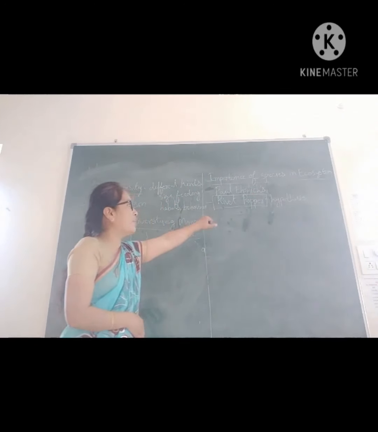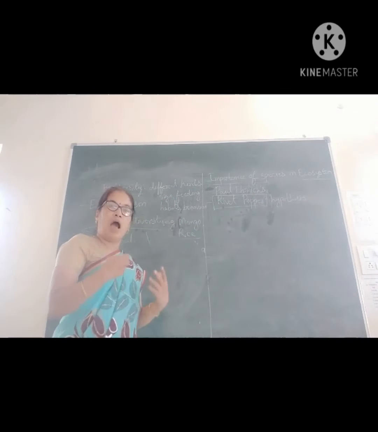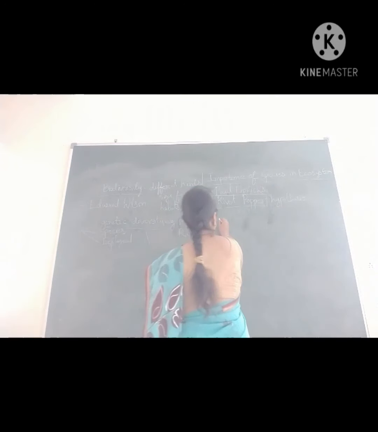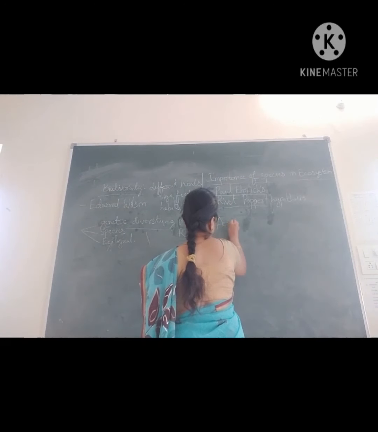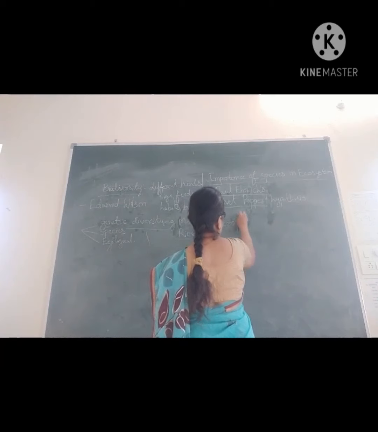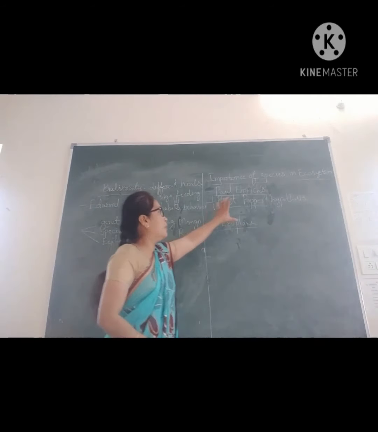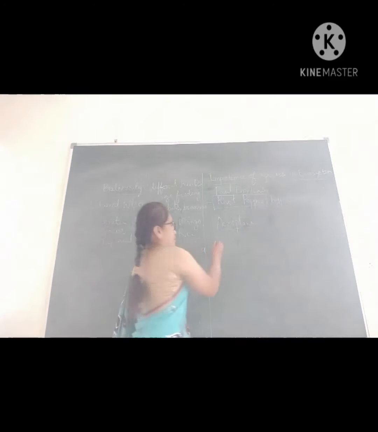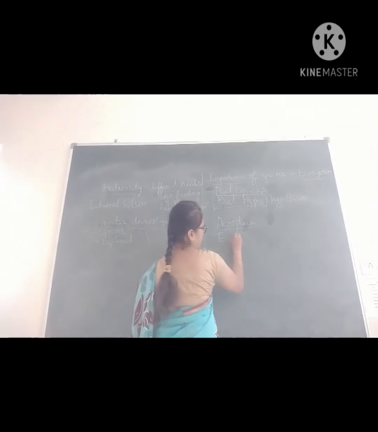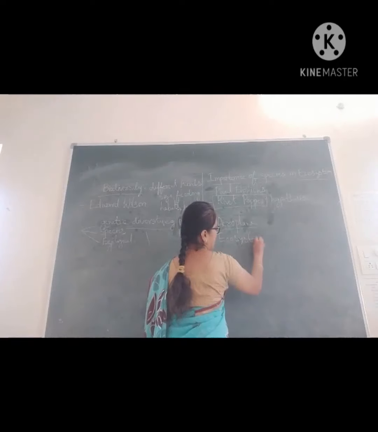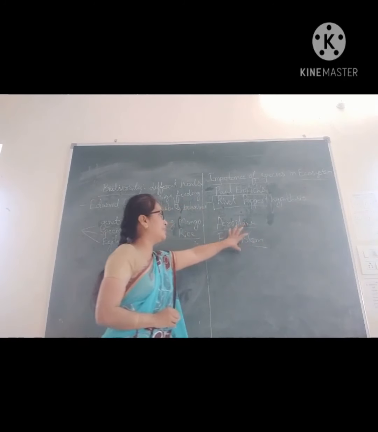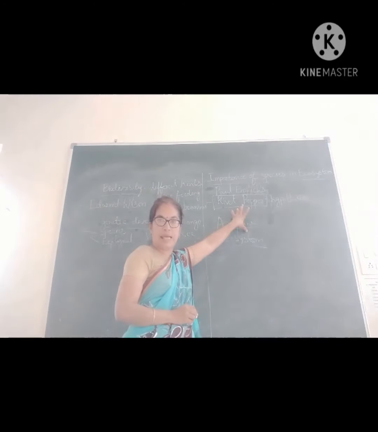What is that? Rivet popper. Means how he explained, he took the example of an aeroplane. If we take the ecosystem as the aeroplane, he took the ecosystem as an aeroplane.